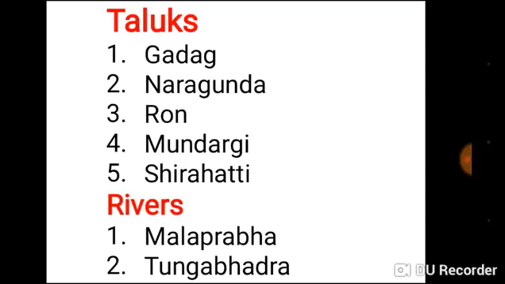The taluks are Gadag, Naragunda, Ron, Mundagi, Sirahati. The rivers which flow in this area are Mallaprabha,